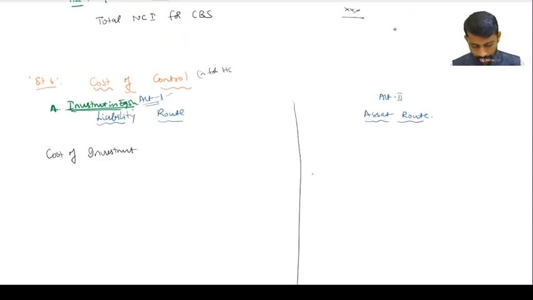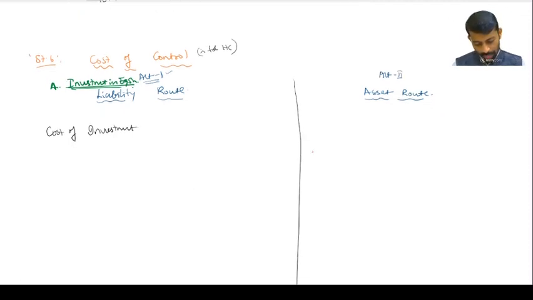The holding company is analyzing: I have invested in the subsidiary, I have purchased equity shares, so how much cost have I incurred, and whether it is goodwill or capital reserve on acquisition. Got it? So investment in equity shares means it is the holding company's investment in the subsidiary company. So cost of investment you have to take. How much is the cost of investment?